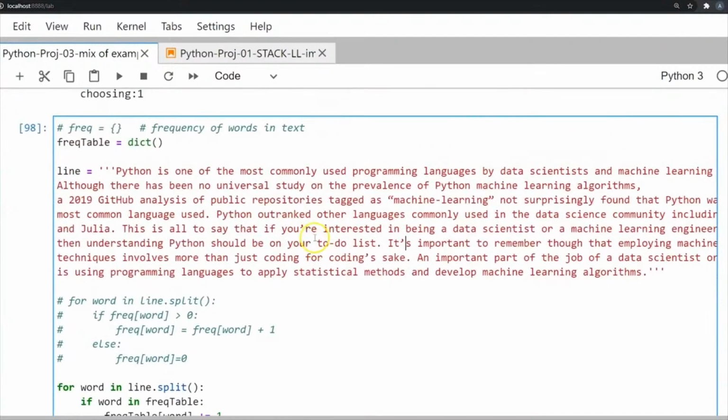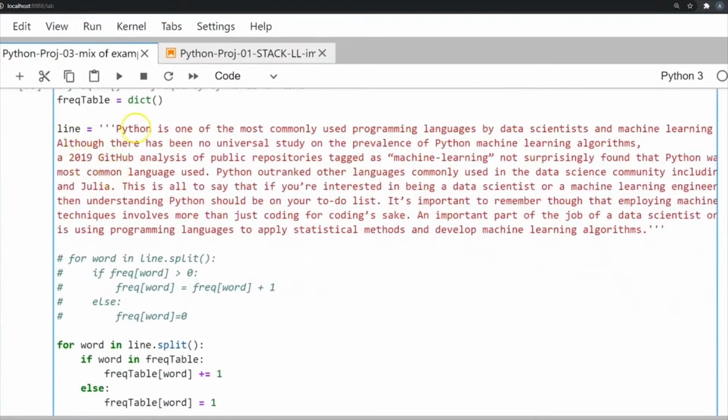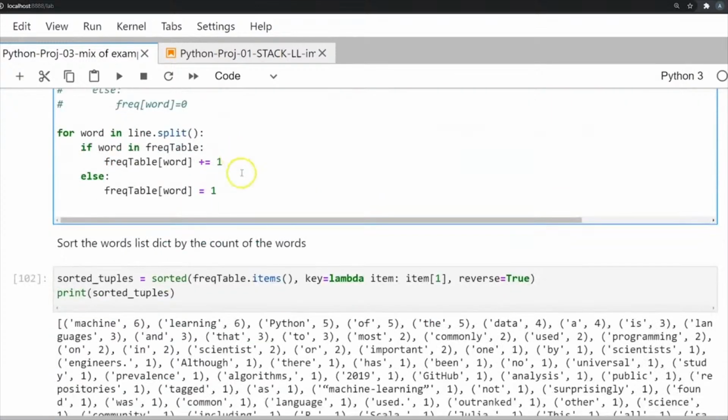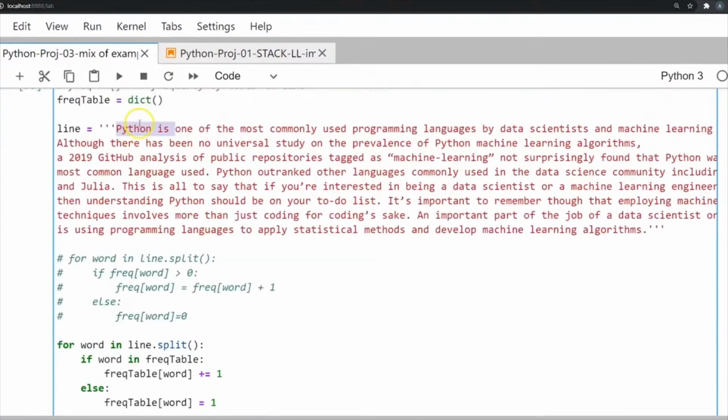So how are we going to do this? It's pretty simple. One way of tackling this problem is to check word by word. First of all, we want to see if it's a unique word, that is, if this is the first time I've encountered it, then we need to store a new key in our dictionary called frequency table. And if there's already a key with that particular name, then we just want to increment the count, or the value, by 1. So let's see how we do this over here.